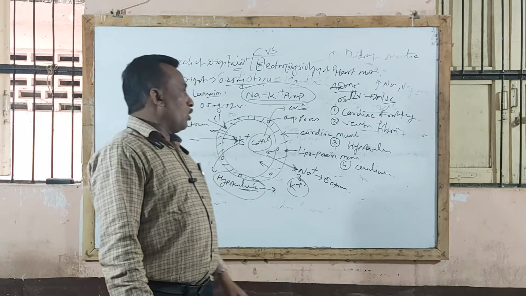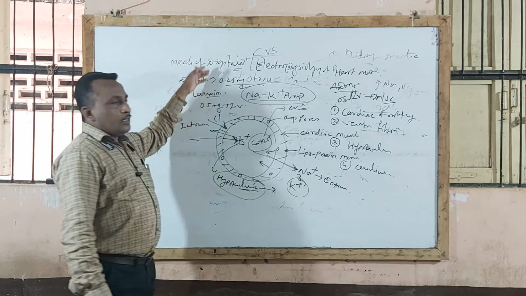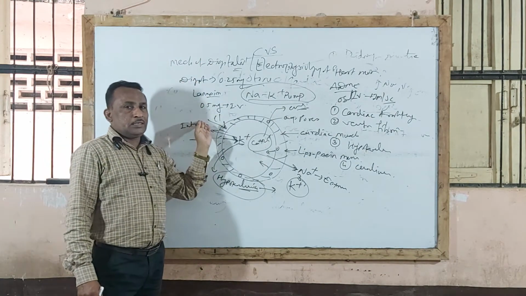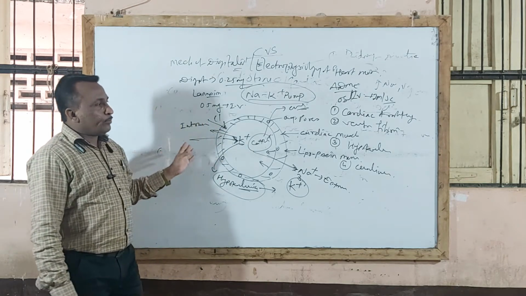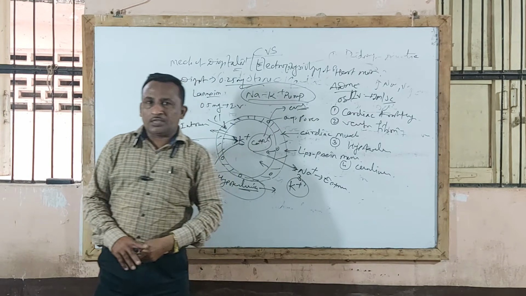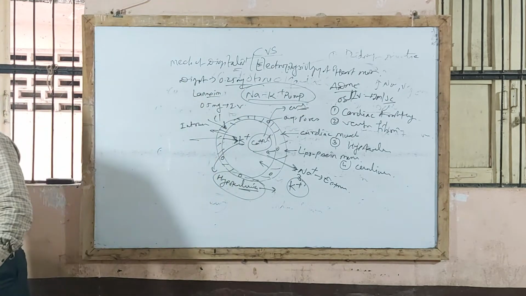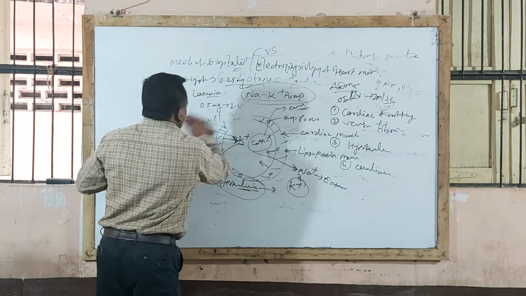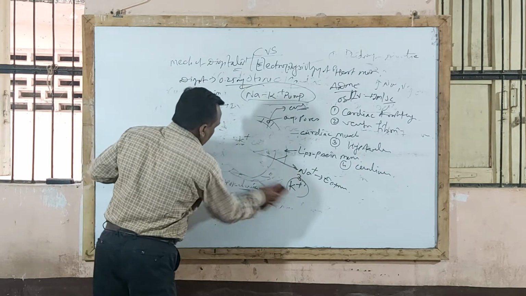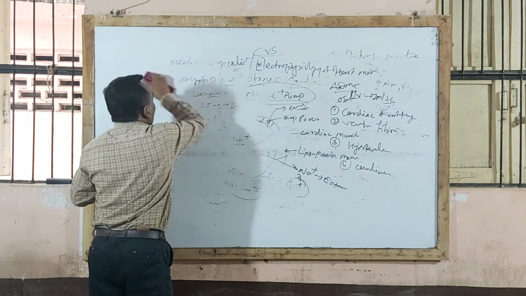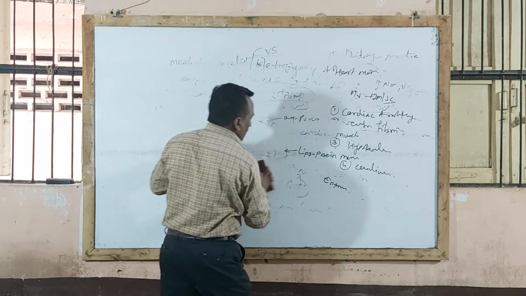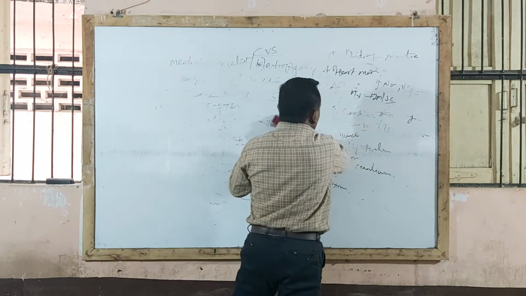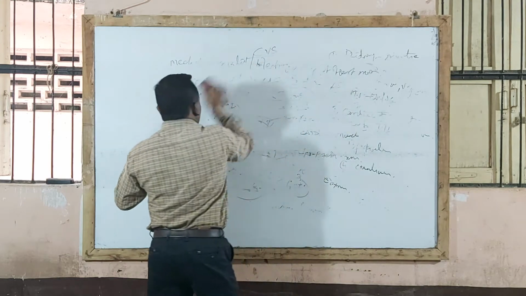So dose, route of administration, and one important use: these drugs are useful in CHF or CCF patients. Now the next point is digitalis toxicity. If this digitalis drug is given in overdose, it may lead to over digitalization effect. Sometimes they will ask for symptoms and treatment of over digitalization or digitalis toxicity.